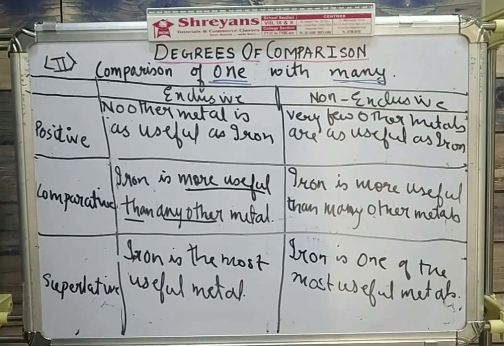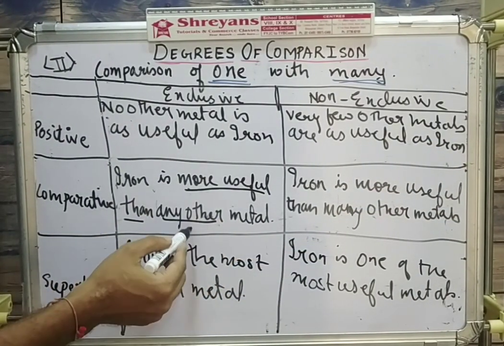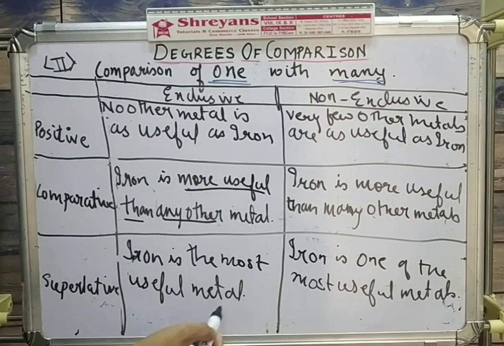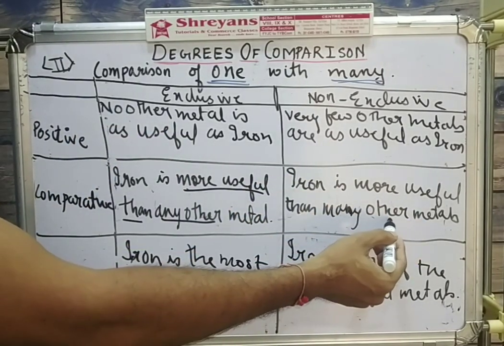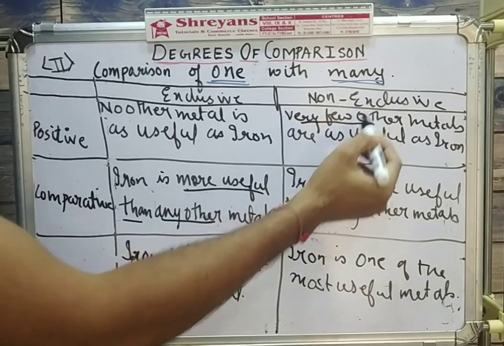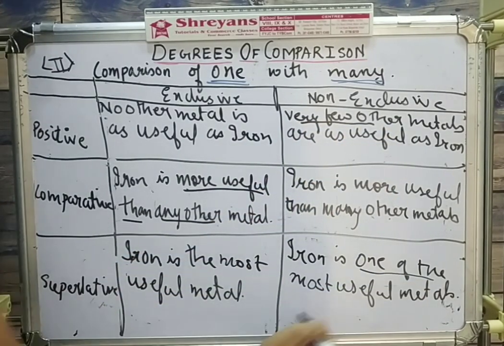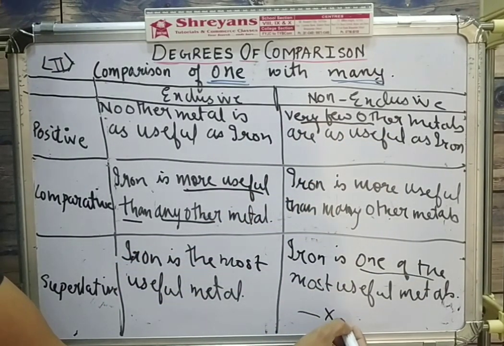So we took another example. Iron is more useful than any other. So then any other तो no other. The dash. More useful than many other. So positive we started with very few other, and in the superlative we used one of the dash.